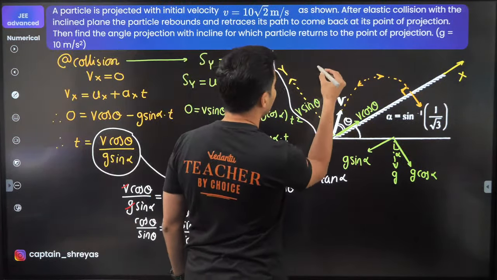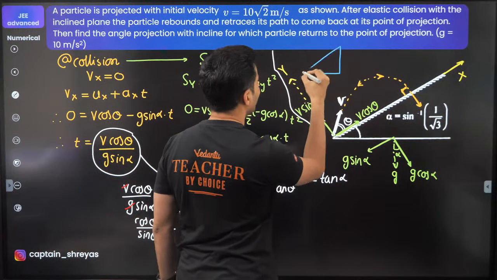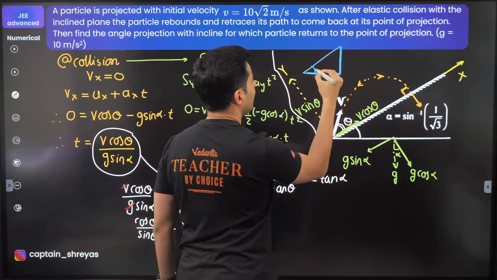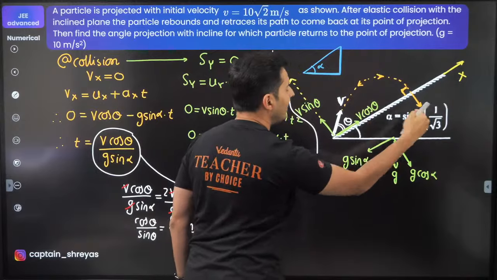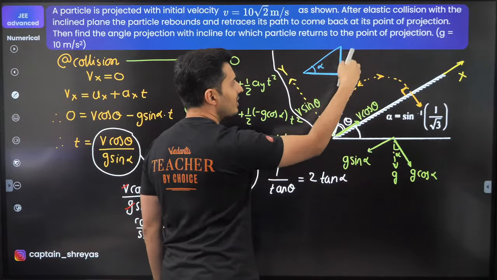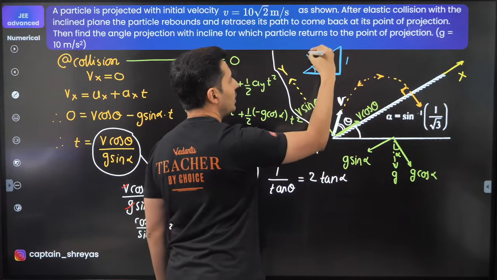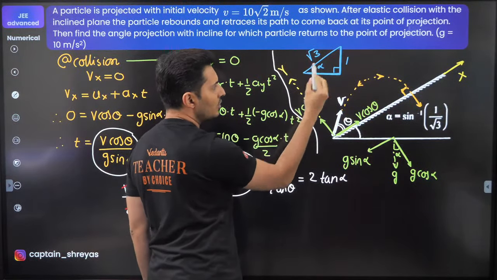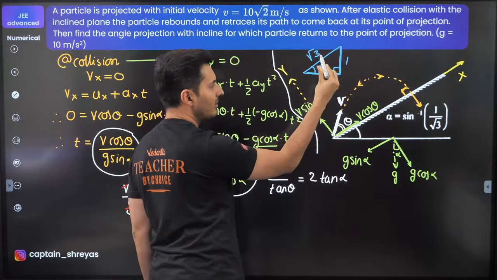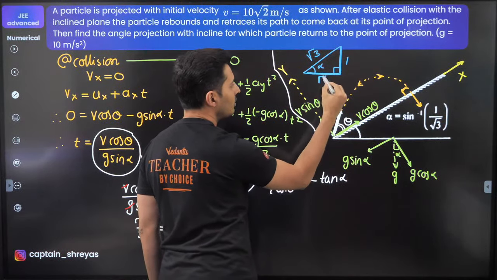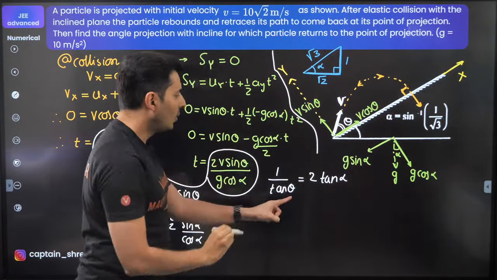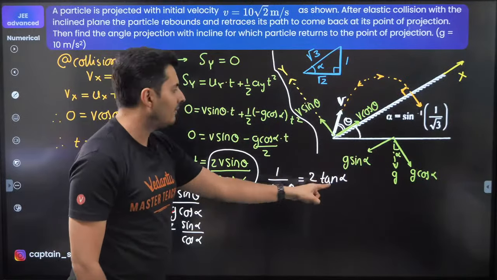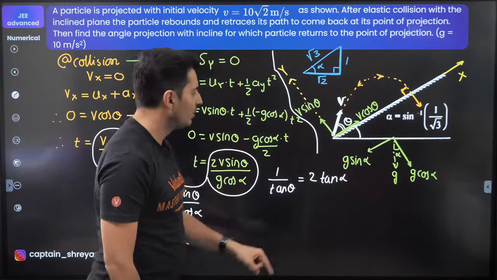How about making a small triangle over here like this, where this is alpha. Sine of alpha is 1 by root 3. Sine alpha is opposite side by hypotenuse, so this is root 3. Naturally, if I make this triangle, using Pythagoras, root 3 square is 3, 3 minus 1 is 2, so this will become root 2. So I can write the value of tan alpha right from this beautiful triangle.